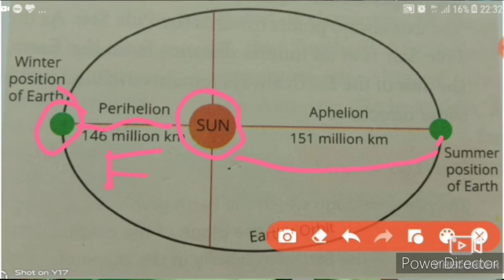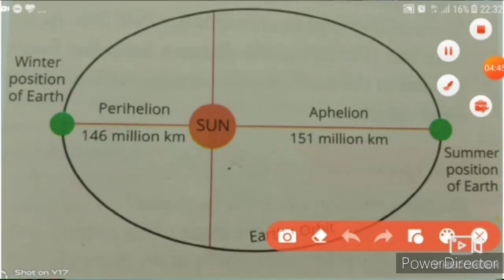I am writing in bracket near the sun, in other words, in the situation of perihelion. And when the earth remains away from the sun, then the motion of the revolution is slowest.